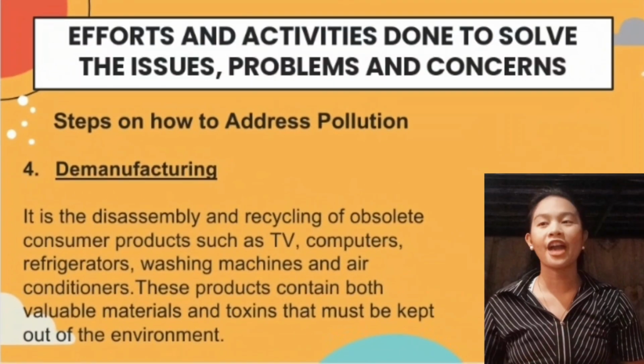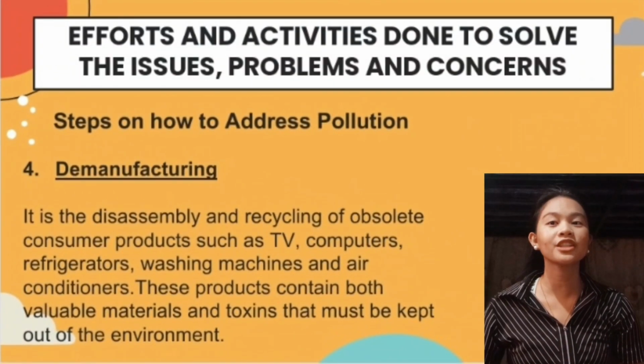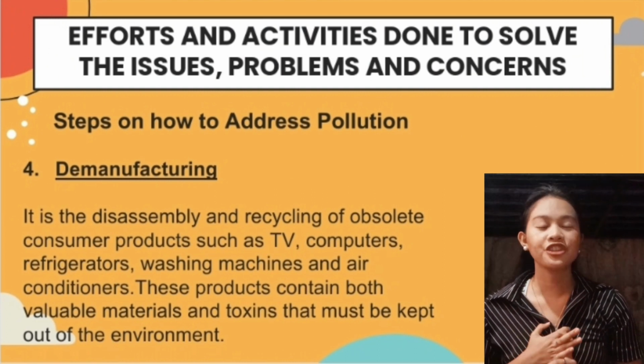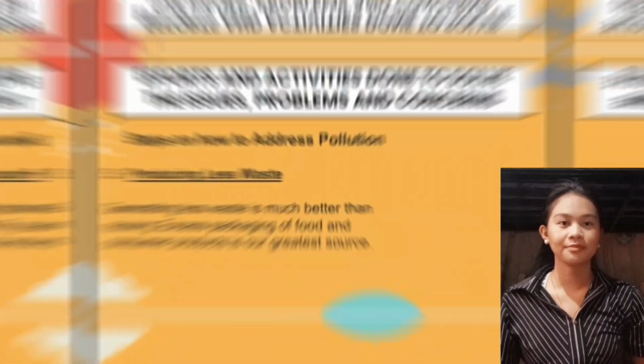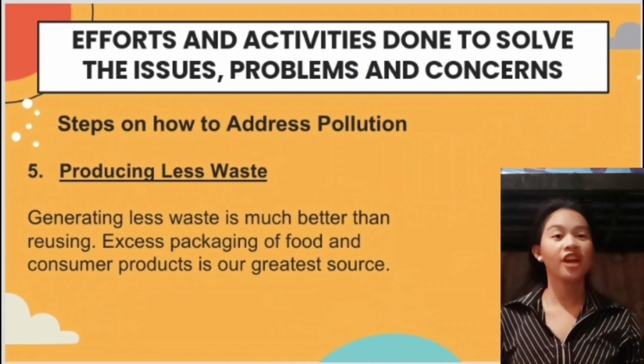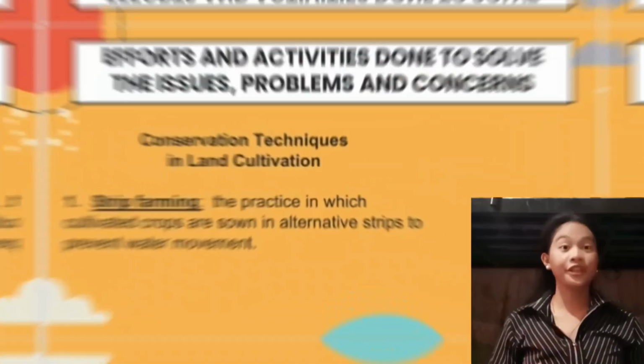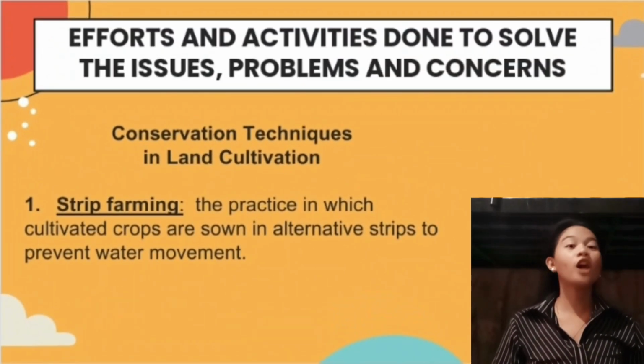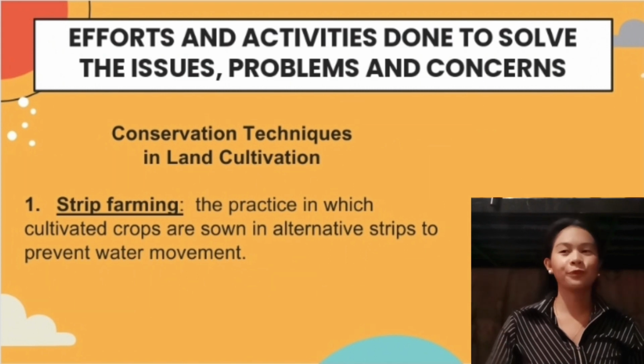Next is remanufacturing. It is the assembly and recycling of obsolete consumer products such as TVs, computers, refrigerators, air conditioners, and washing machines. Next is reducing waste. Generating less waste is much better than reusing. First is strip farming, the practice in which cultivated crops are sown in alternating strips to prevent water movement.